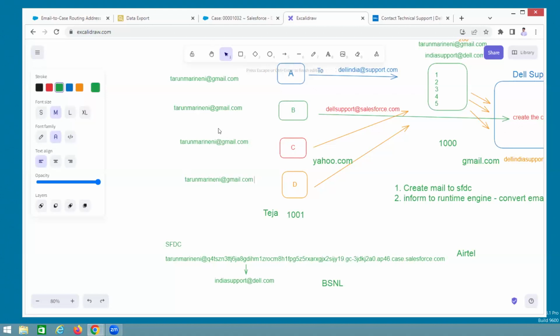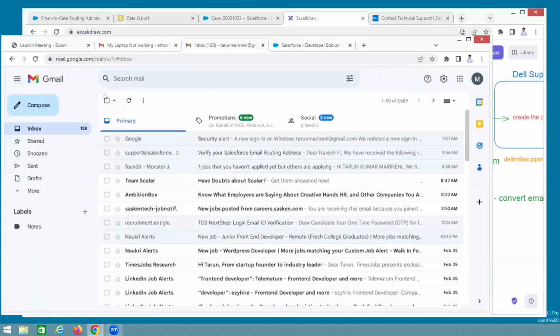From the learning point of view, I am giving this mail. In real time, you create this type of mail. It is a very easy format, right? So now A is using this mail. Whenever A sends a mail to this guy, what happened? In Tarun's mailbox, one mail is received. Whenever Tarun's mailbox gets a mail, I am forwarding that mail to Salesforce. How to forward it?